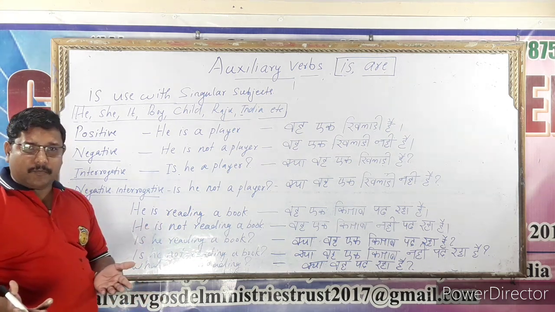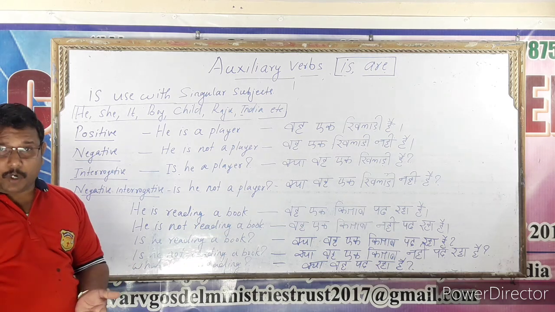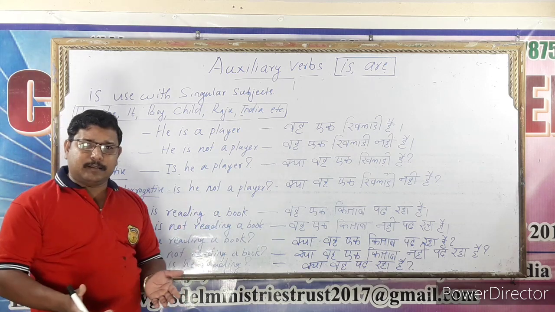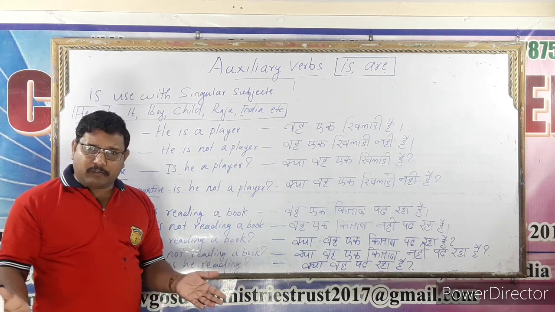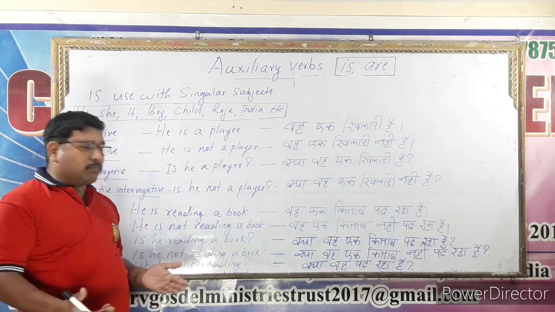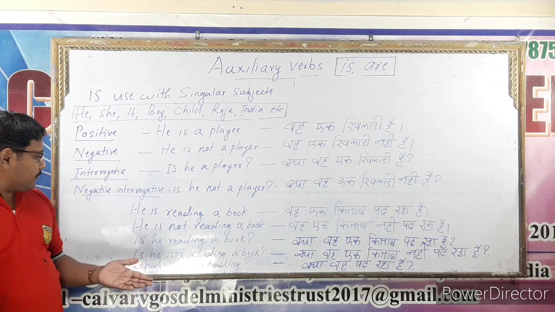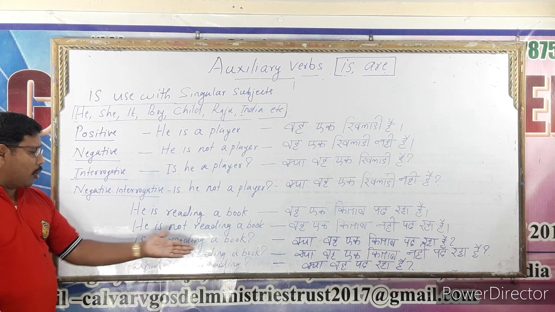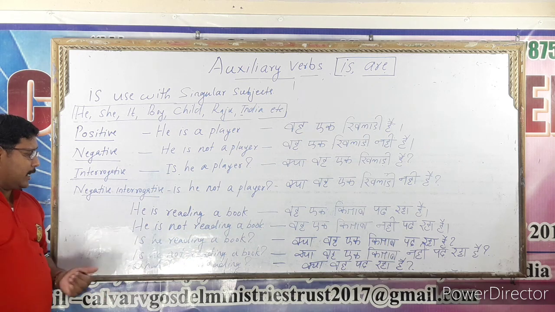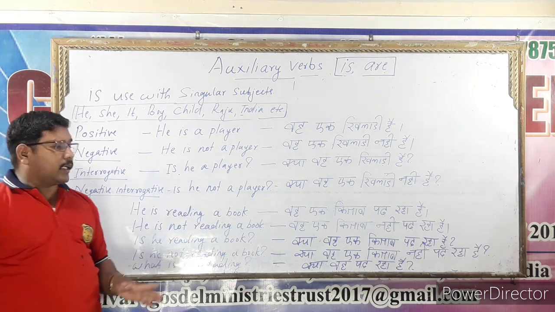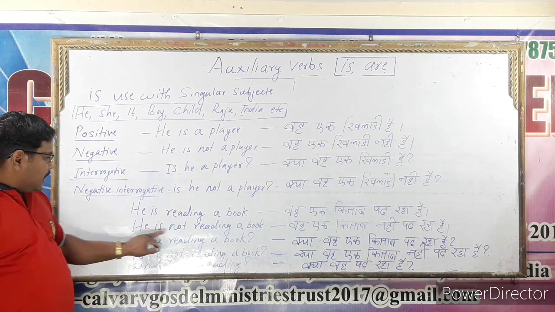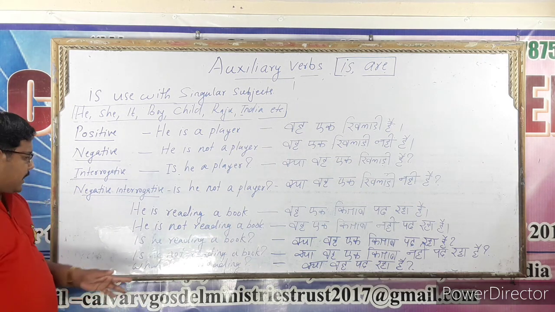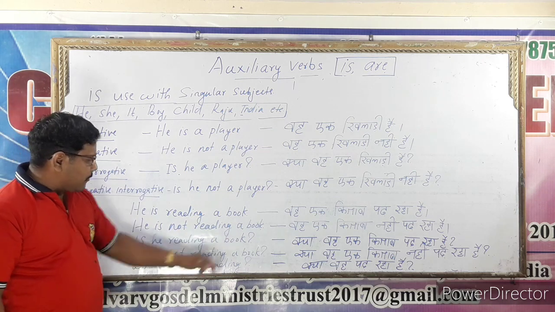He is reading a book. At the same time he is washing his clothes. He is studying his lesson. He is watching TV. He is reading a book. He is not reading a book. Is he reading a book? Is he not reading a book? What is he reading? He is reading a book. वह एक किताब पढ़ रहा है. He is not reading a book. वह एक किताब नहीं पढ़ रहा है. Is he reading a book?